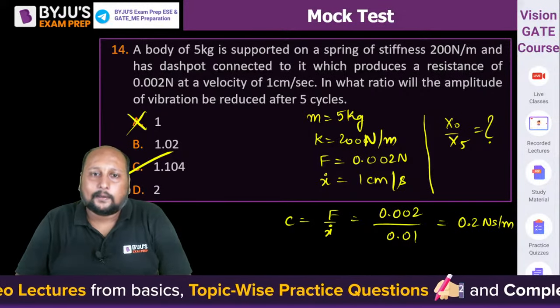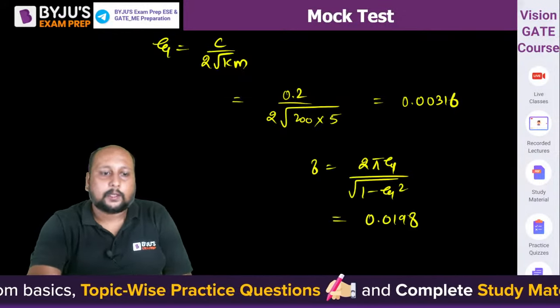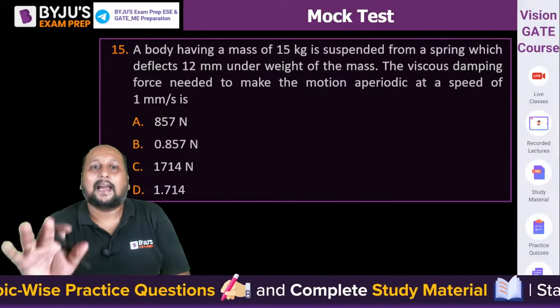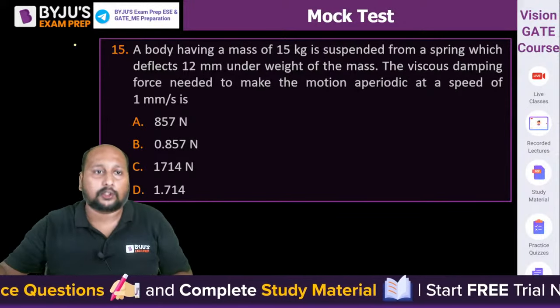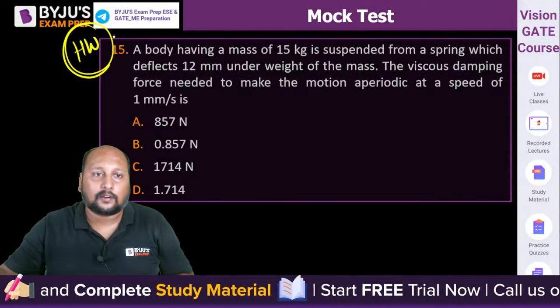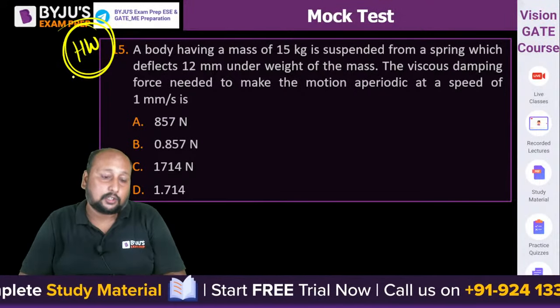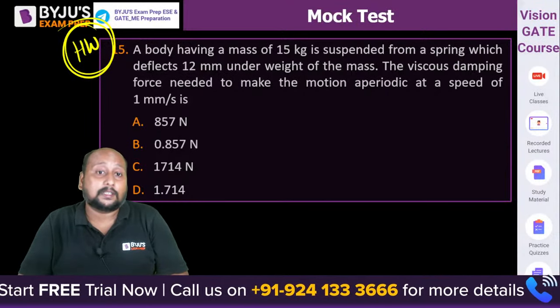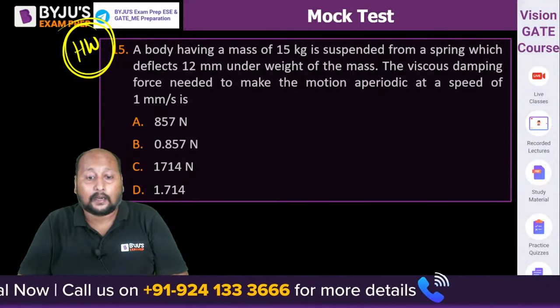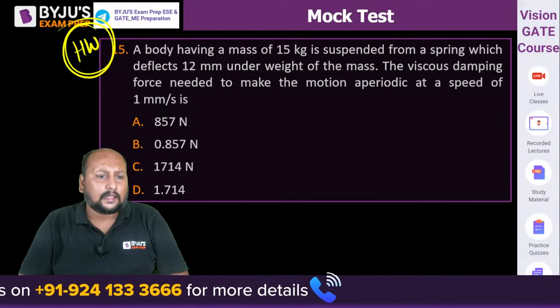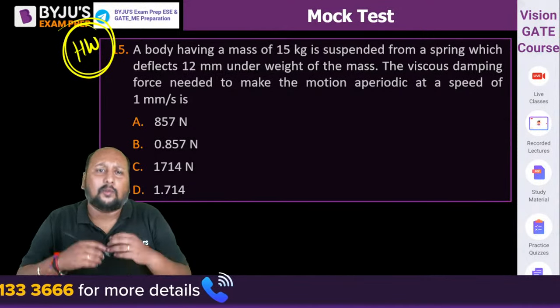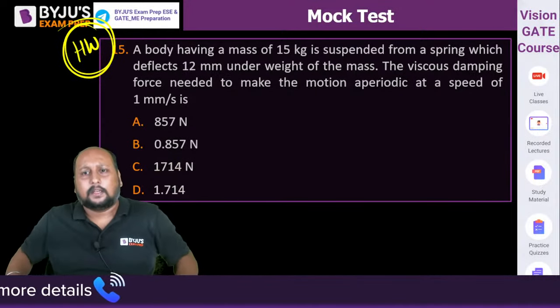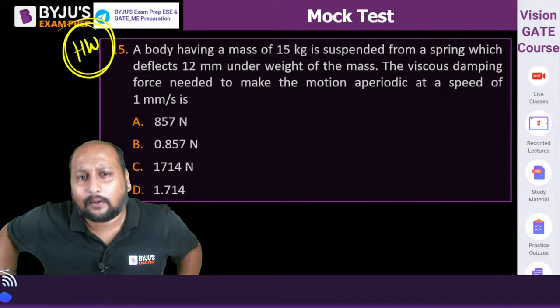Okay, clear, right? There is one question I'm giving you as homework, which is also of a very good level. Try this again. A question from damped vibration: a body having a mass of 15 kg is suspended from a spring which deflects by 12 mm under the weight of the mass.